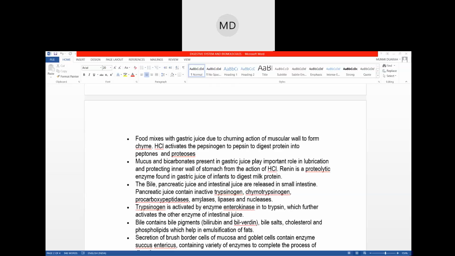After that, the excreta passes to the large intestine, is stored in the rectum, and then passes out through the anus. That is how the whole process of digestion takes place, from the mouth to the anus.